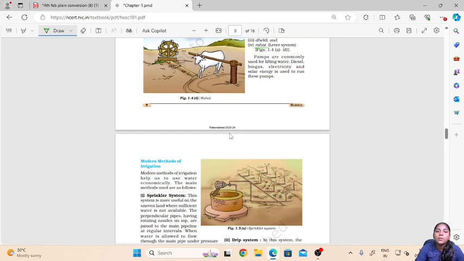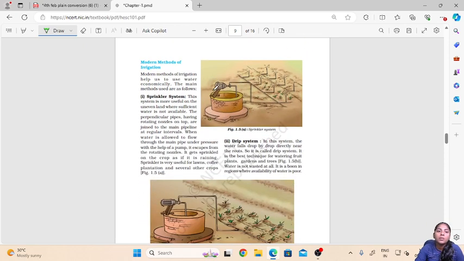Nowadays pumps are commonly used for lifting the water, and sources of energy which are used to pump the water are diesel, biogas, electricity or solar energy. So these are used to run the pump.